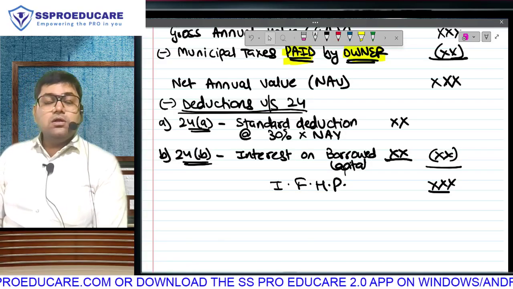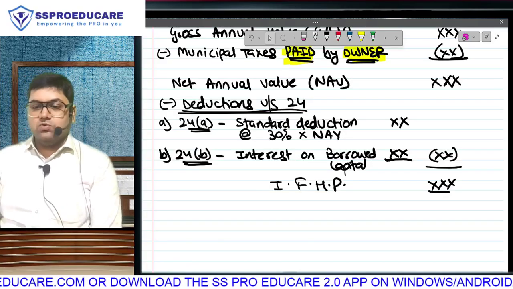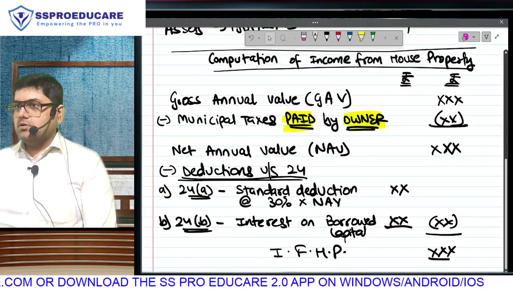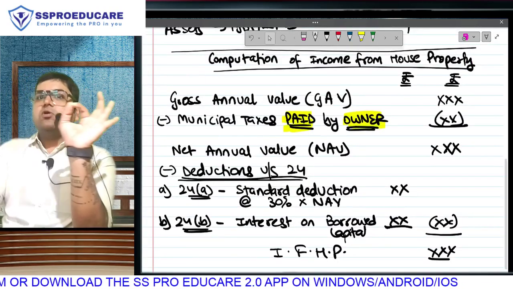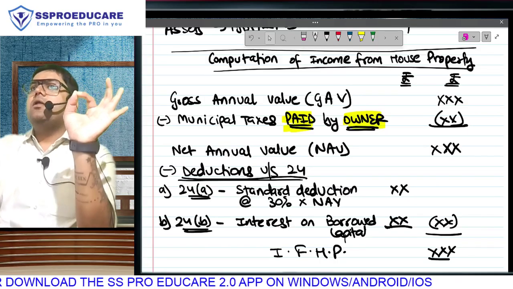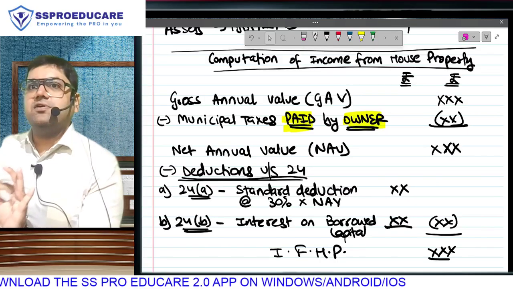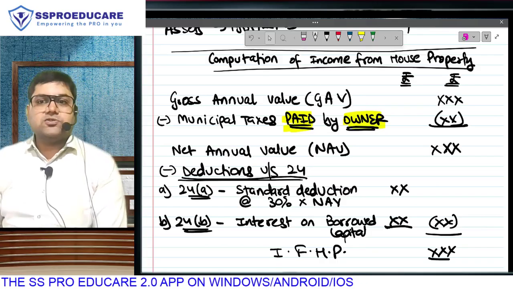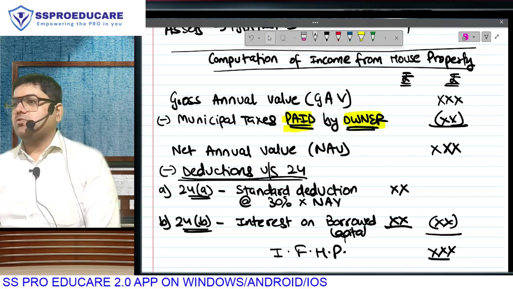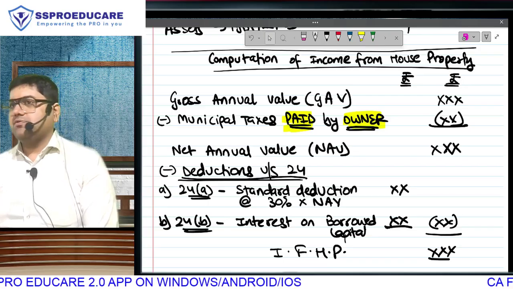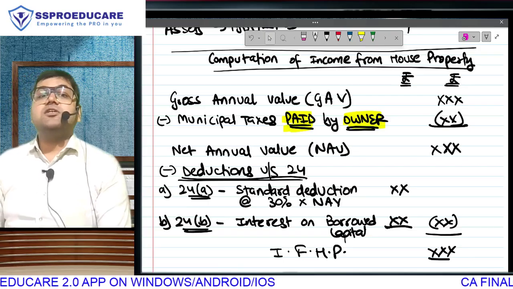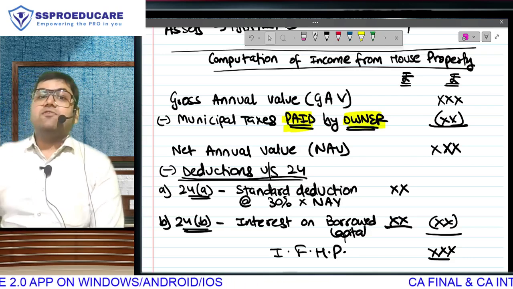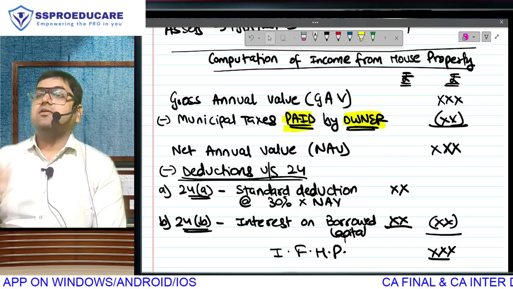Now, if we want to finish the chapter, what do we have to do? You have to save a photograph of this format in your mind. Because we are going to give the heading gross annual value and learn that, and the highest time will be taken in GAV. The remaining will not together take that much time. In fact, it is quite possible that whatever remaining time we have in today's class will be consumed in GAV. But supposing GAV is over and we have 10 minutes remaining, we will get done with municipal tax, net annual value, standard deduction also.